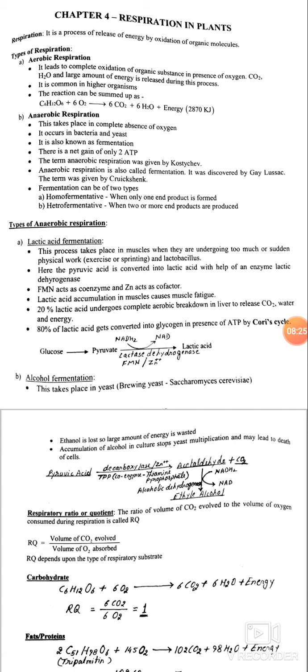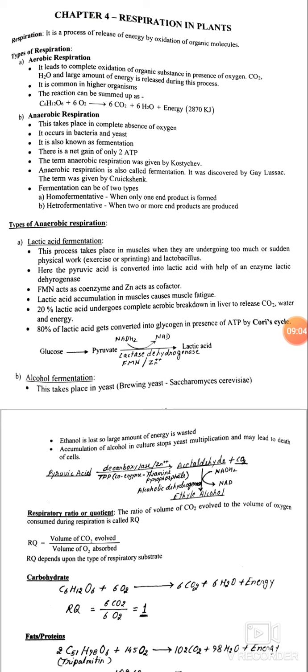Acetaldehyde is then reduced to ethyl alcohol by the enzyme alcohol dehydrogenase. Coenzyme NADH2 is oxidized in this process. Ethanol is lost, so a large amount of energy is wasted. Accumulation of alcohol in culture stops yeast multiplication and may lead to death of cells.